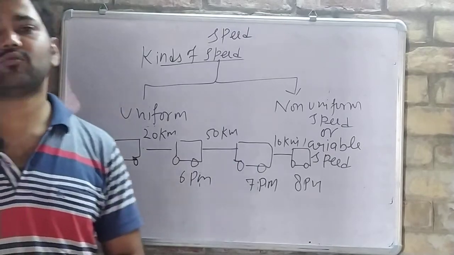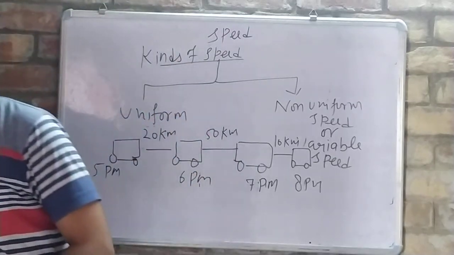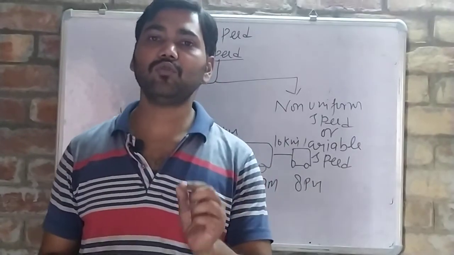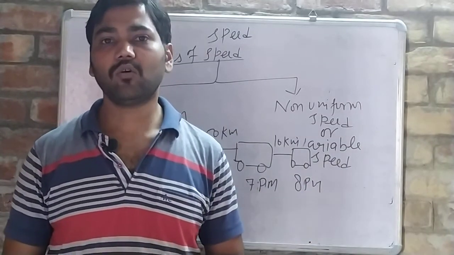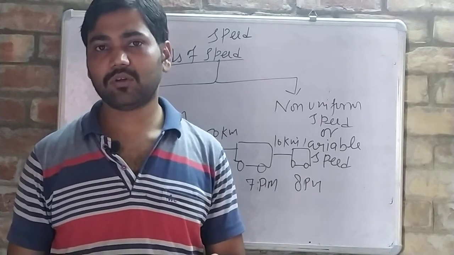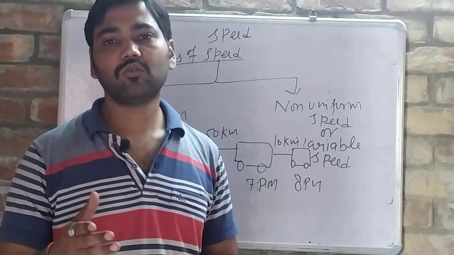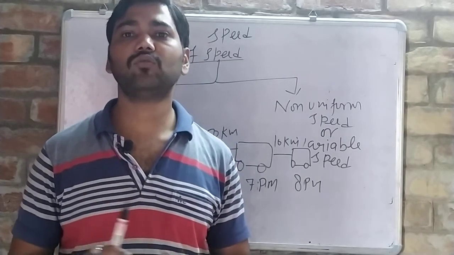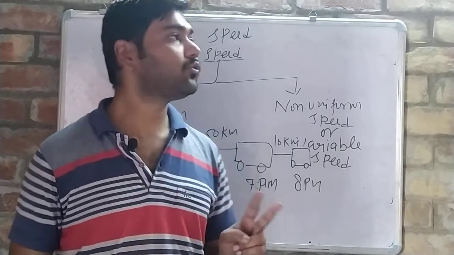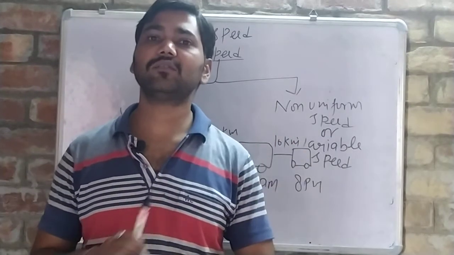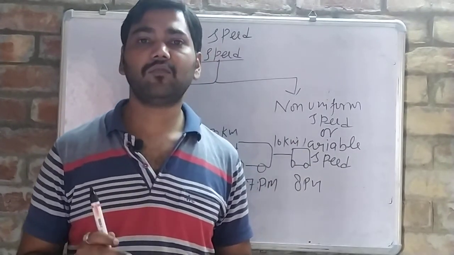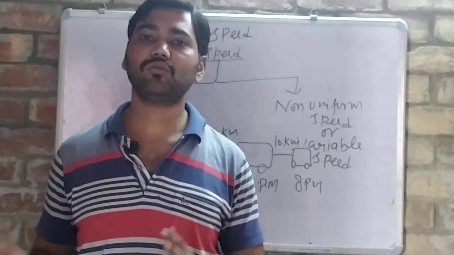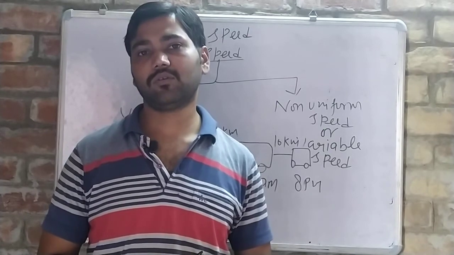These are the kinds of motion, kinds of speed we have learned over here. There are also a few numericals related to the topic speed, and that is only the conversion. Speed equals distance upon time and all. So you need to try it on your own, and if you have doubts you can ask me. So now this unit is complete. Chapter 1, unit 3 is now complete. If you still have any doubt you can ask me. That means now this whole chapter, unit 1, unit 2, unit 3, is completed of your course. Okay, thank you.